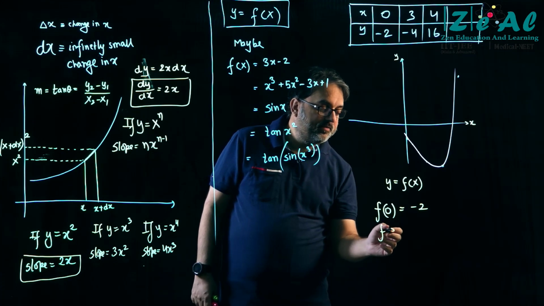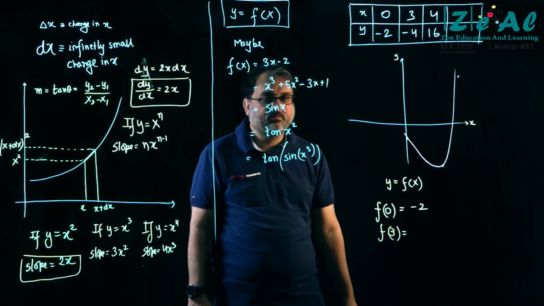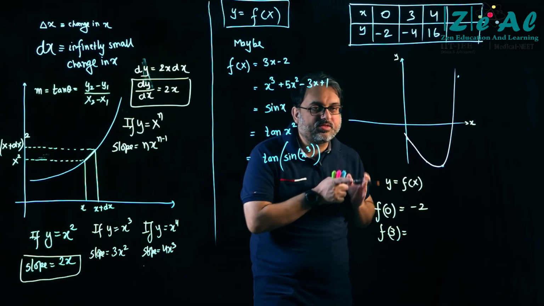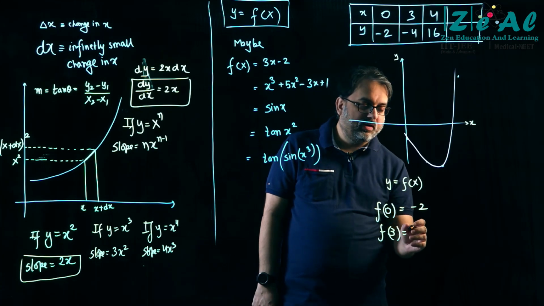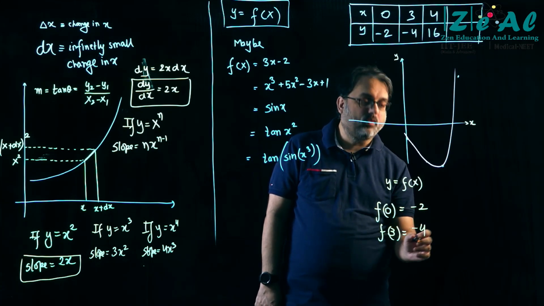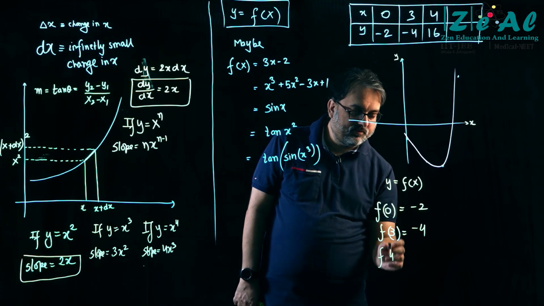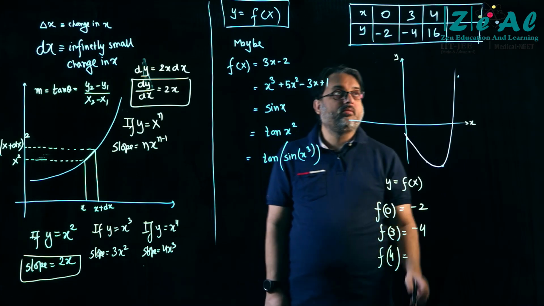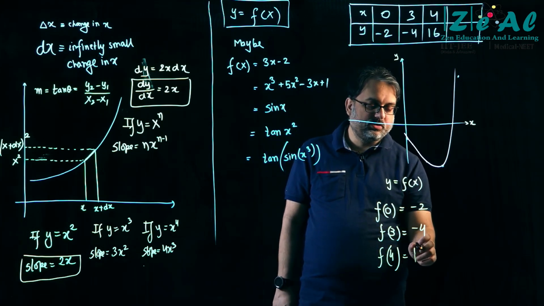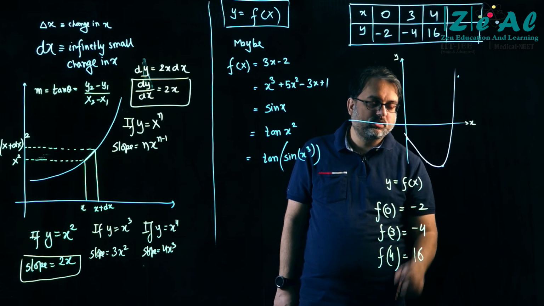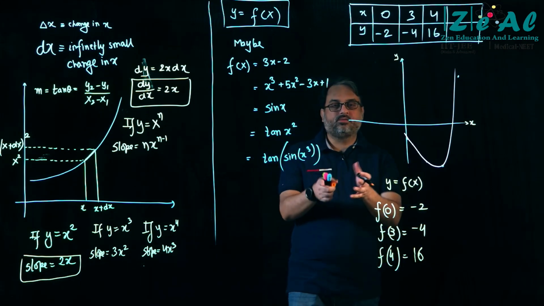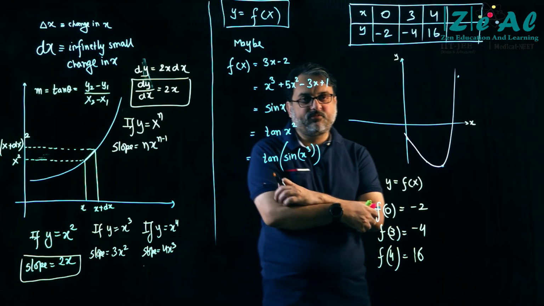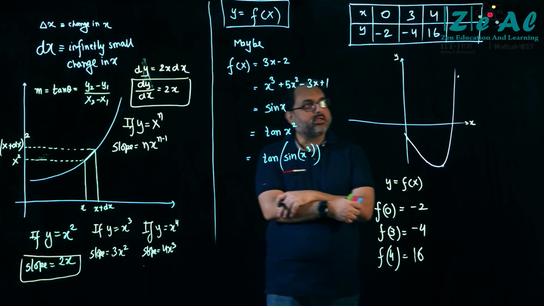So similarly, f of 3 means that in whatever the algebraic function is, if I put 3 in place of x, I will get -4. And if I find f of 4, that means if I put 4 in place of x, I will get 16. Right? So this is the use of this f of x, and we are going to have some fun with this f of x.